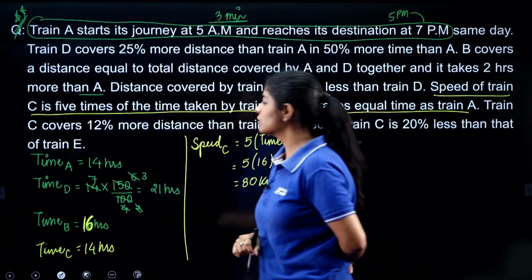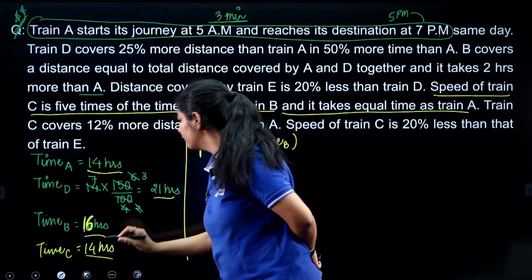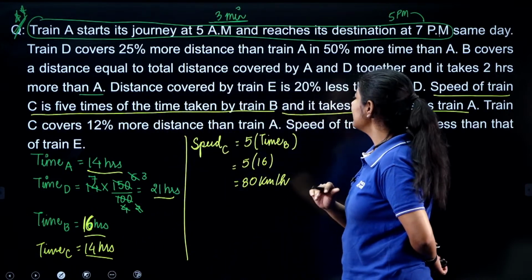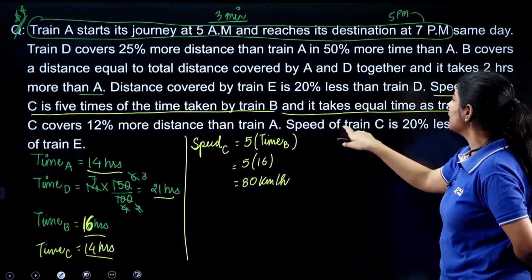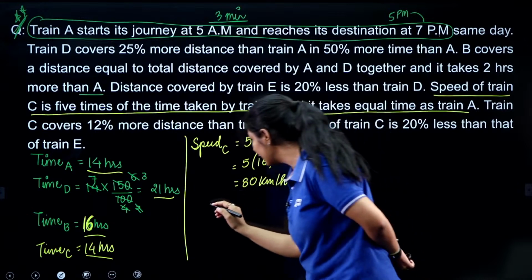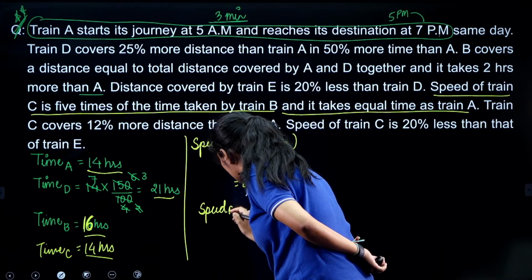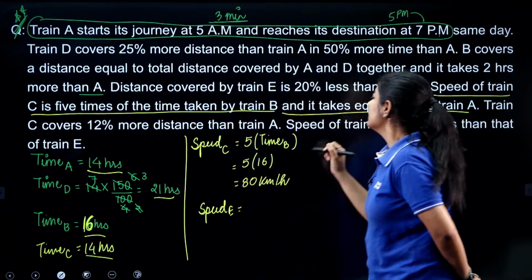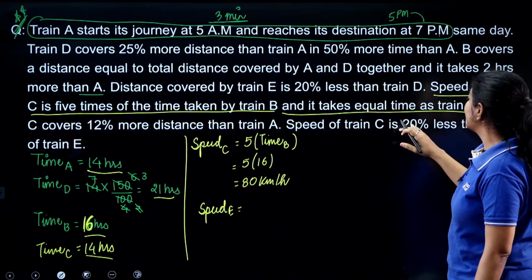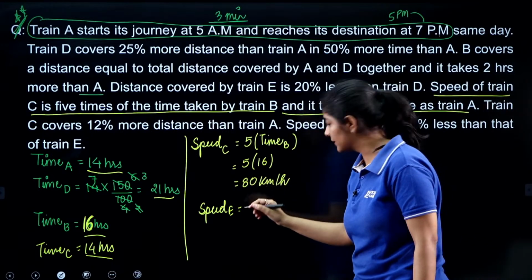So, of the time periods, we are only left with E. Speed of train C is 20% less than that of train E. So, we can easily calculate the speed of train E as well.